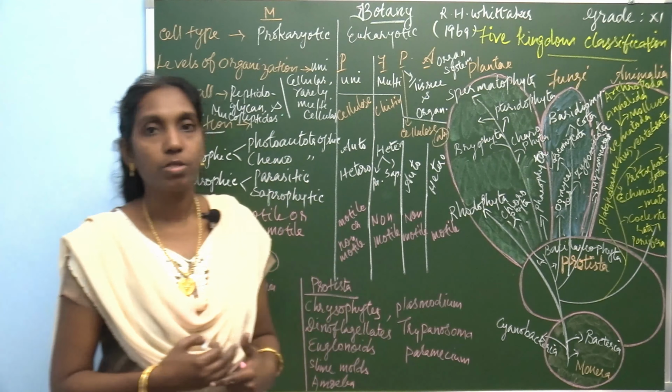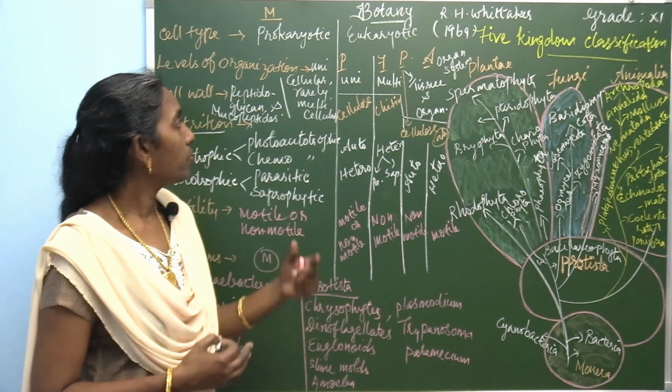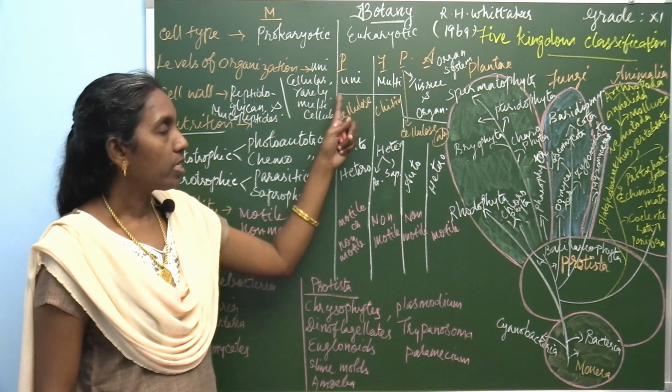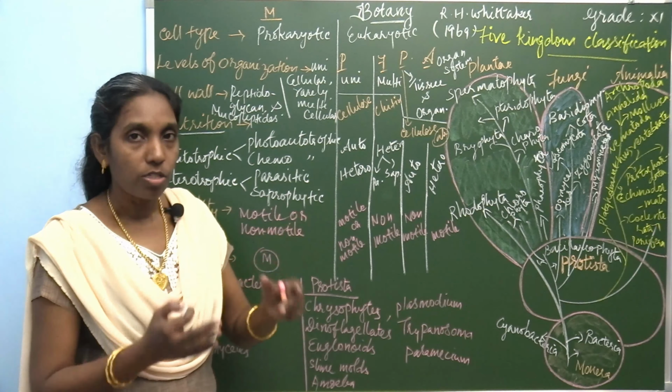And Kingdom Protista, here Basillariophyta, this type of organisms are present. Kingdom Protista also possesses unicellular organisms. And fungi, fungus is classified separately under his classification. Fungus includes unicellular as well as multicellular organisms.